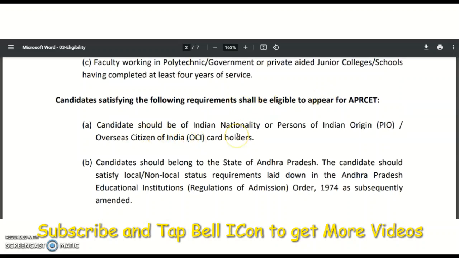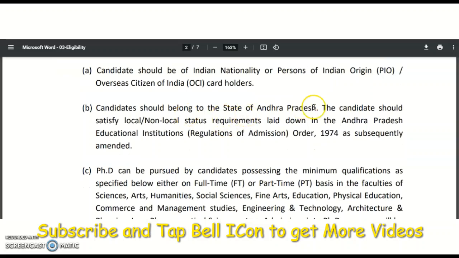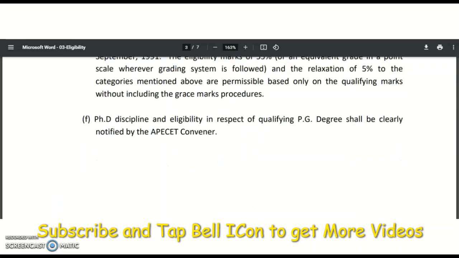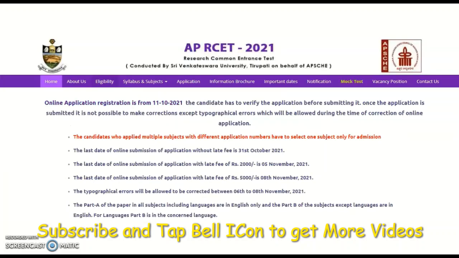So the candidate should be of Indian nationality or a person of Indian origin, and should belong to the state of Andhra Pradesh. The candidate should satisfy the local or non-local status requirements laid down in the Andhra Pradesh Educational Qualifications Order as subsequently amended. And a few more instructions are also given here, and I will provide this website link in the description box of this video. So please go through it very clearly, one by one.